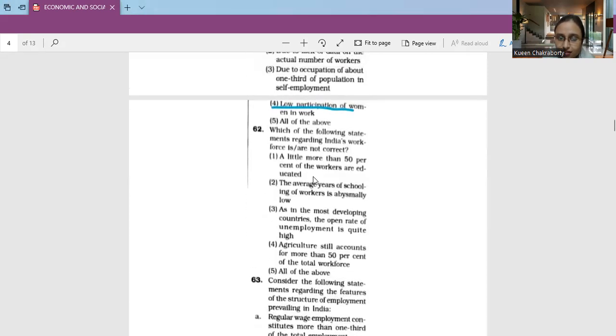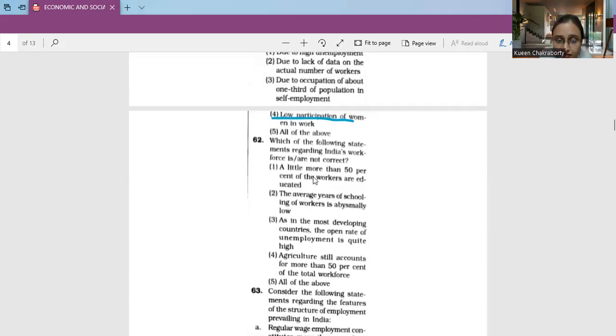Moving on to question number 62. Which of the following statements regarding India's workforce is or are not correct? Number 1, a little more than 50% of workers are educated. Number 2, the average years of schooling of workers is absolutely low. Number 3, as in most of the developing countries, the open rate of unemployment is quite high. Number 4, agriculture still accounts for more than 50% of the total workforce. And number 5, all of the above.